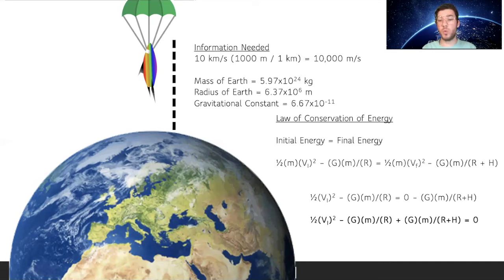So we have 1/2 times the initial velocity squared minus the gravitational constant times the mass divided by the radius equals 0 minus the gravitational constant times the mass divided by the radius plus the height. And we can rearrange everything and set it equal to 0. So we get 1/2 times the initial velocity squared minus the gravitational constant times the mass divided by the radius, plus the gravitational constant times the mass divided by the radius plus the height, equals 0.